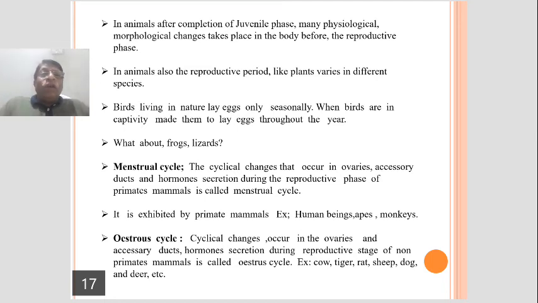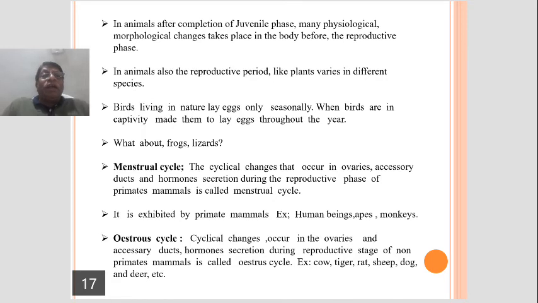After completion of juvenile phase, many physiological changes take place in the body of an animal, followed by the morphological changes before the reproductive phase.